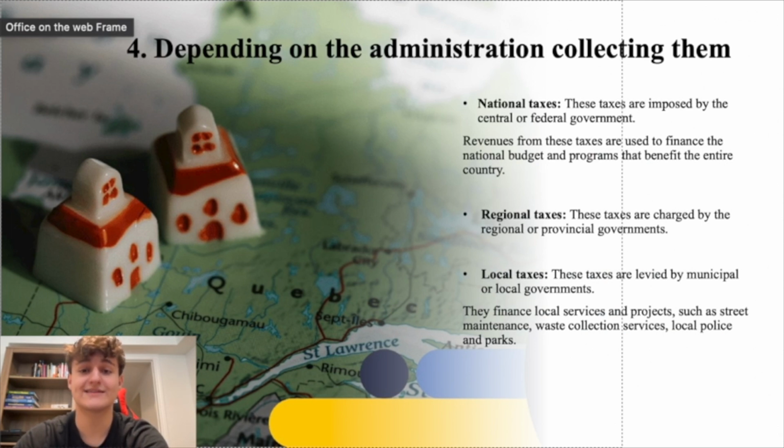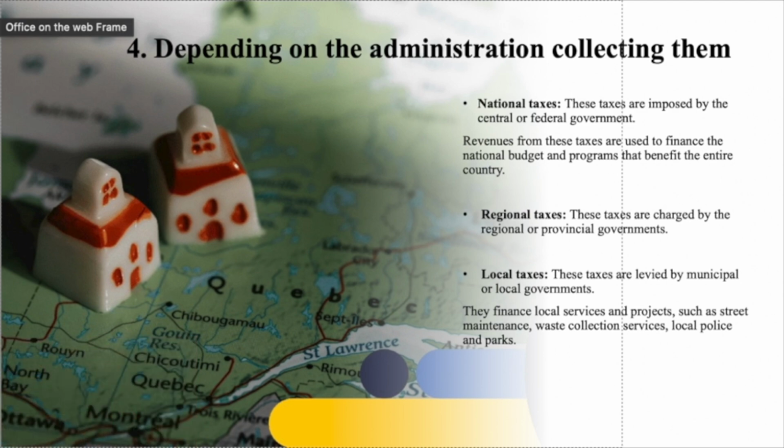Number 4. Depending on the administration collecting them. Here we have three different types: national taxes, regional taxes, and local taxes. National taxes. These taxes are imposed by the central or federal government. Revenues from these taxes are used to finance the national budget and programs that benefit the entire country. Secondly, regional taxes. These taxes are charged by the regional or provincial governments. And lastly, local taxes. These taxes are levied by municipal or local governments. They finance local services and projects such as street maintenance, waste collecting services, local police, and parks.